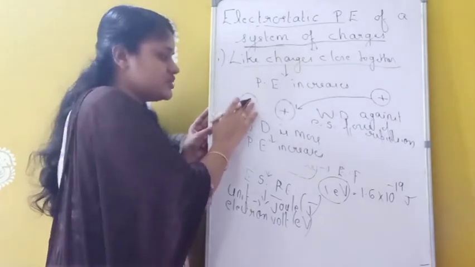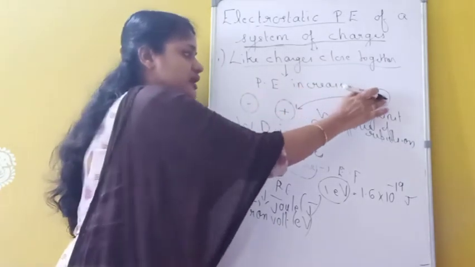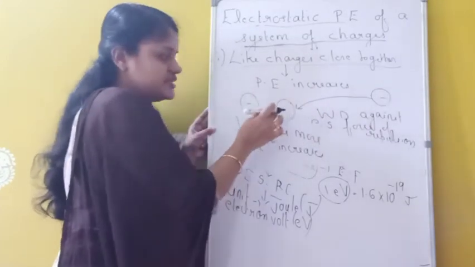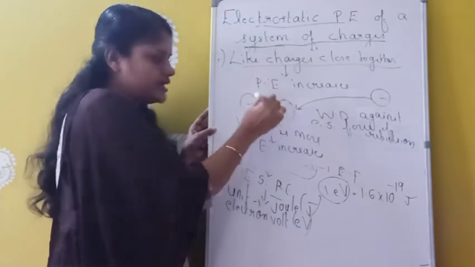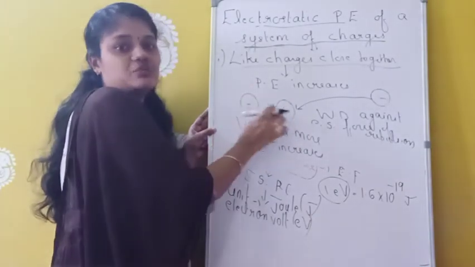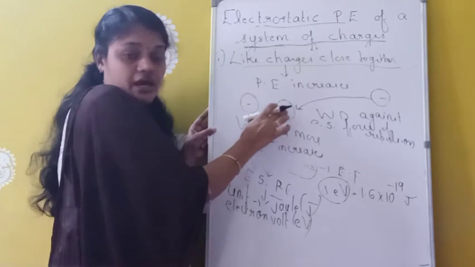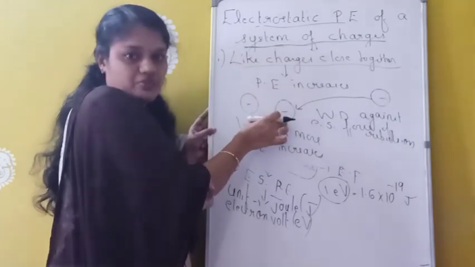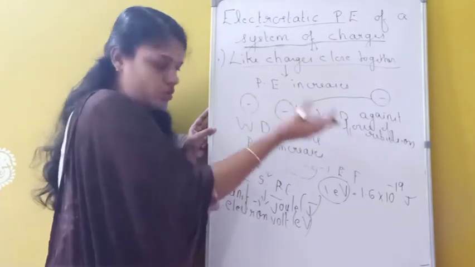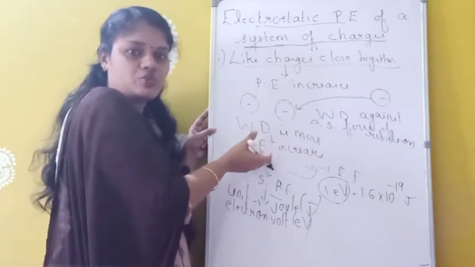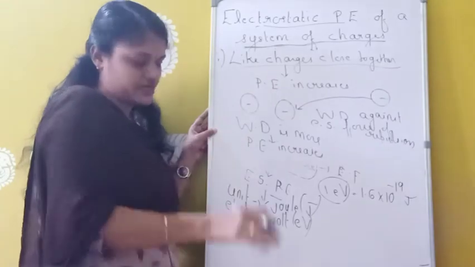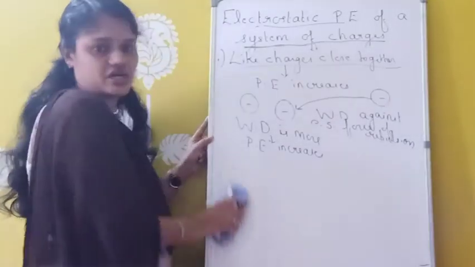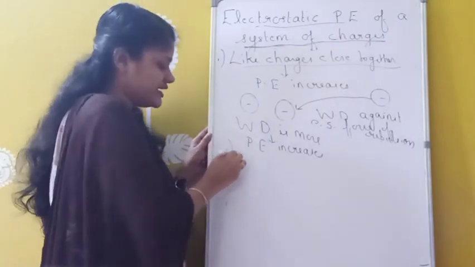And similar is the case for negative and negative. So here one negative and here another negative. And if I want to bring this negative charge near to this negative charge, here also there may be a force of repulsion, because these two are like charges. And what we have to do? We have to do work against this electrostatic force of repulsion, and that work done may be more. So whenever work done is more, what about potential energy? That is also increasing.